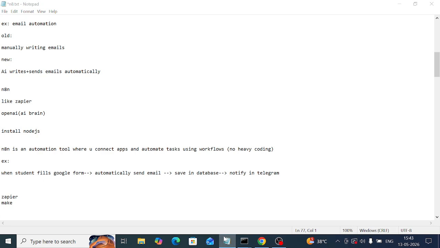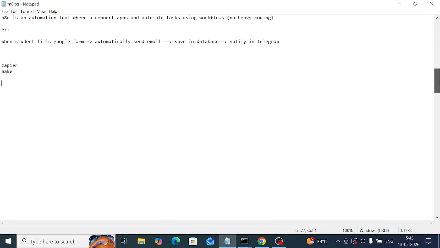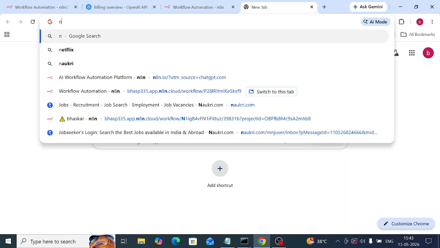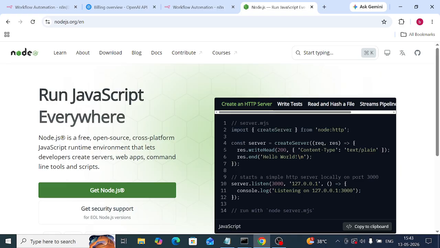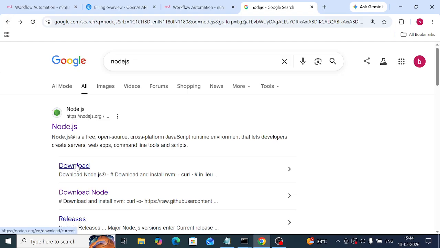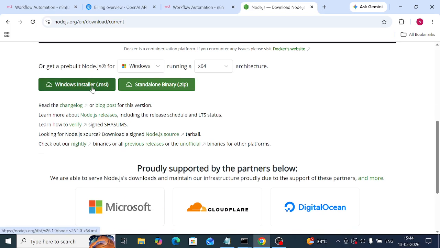How to install n8n? It is npm install n8n -g. Before that, you have to install Node.js. Where to install Node.js from? Search Node.js free download and go to the download page. Windows is there, you can select Windows, go down and install it, then click next, and Node.js is installed.